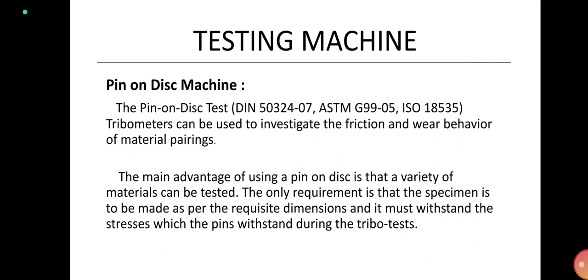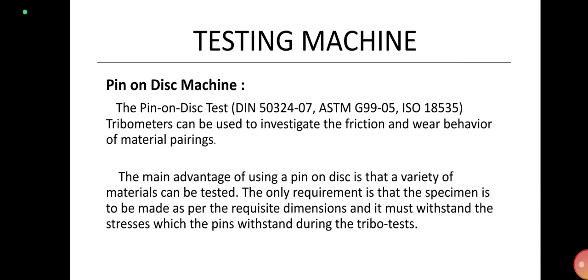This pin on disk machine is mainly used for observing the wear behavior of a material. The main advantage of this pin on disk is that a variety of materials can be tested. Wear behavior can be tested and a variety of materials can also be tested. This is the main advantage of this pin on disk machine. The only requirement is that the specimen is to be made as per the requisite dimensions, and it must withstand the stresses which the pin withstands during the tribo test.